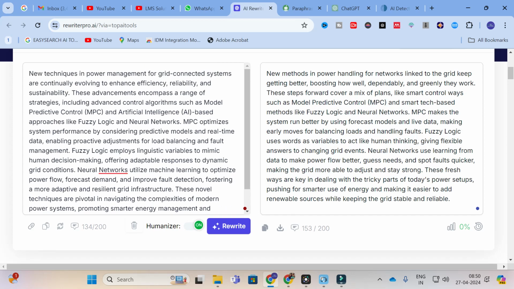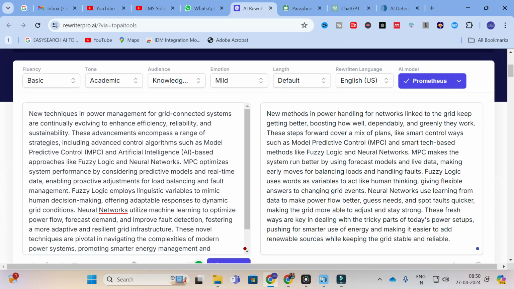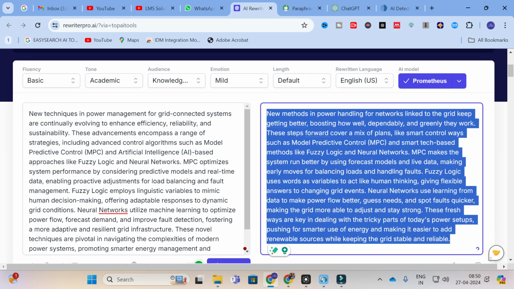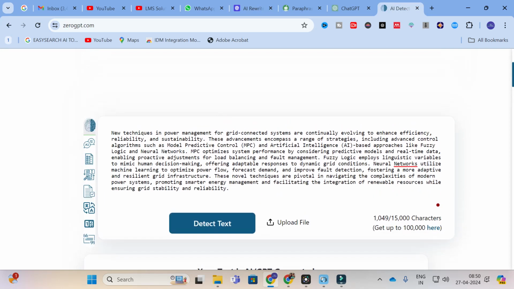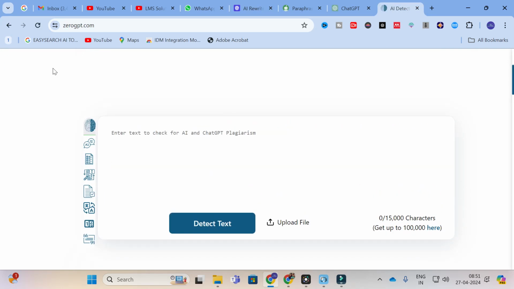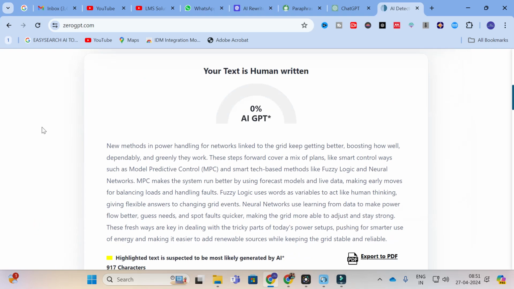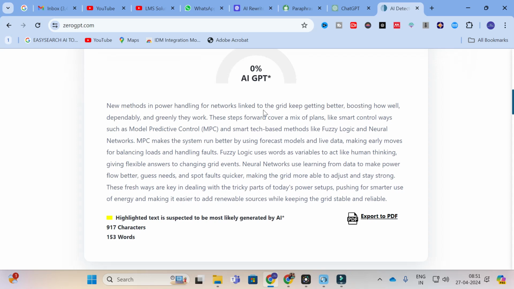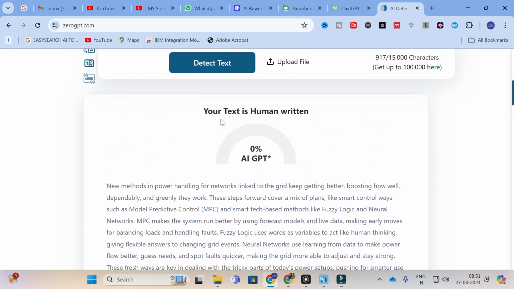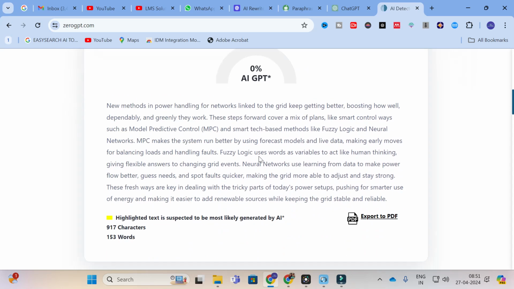Here you can see that our content is rewritten. We will copy the content here. This is the rewritten content. You can go to 0GPT again and refresh the page. Next, copy the content and check again. Detect text. Yes, you can see that it says your text is human written, that is 0% AI GPT.